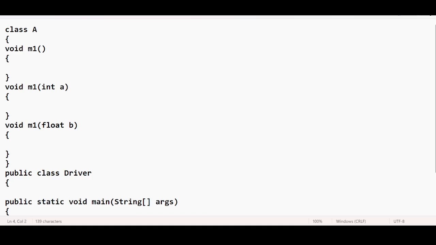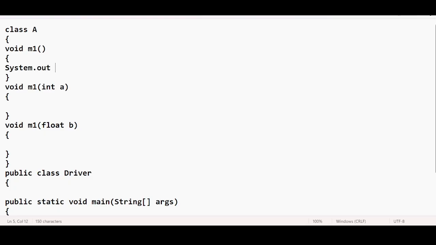I can also say that every method has a different method signature. Every method possesses similar names, but their arguments are different. This is called method overloading.